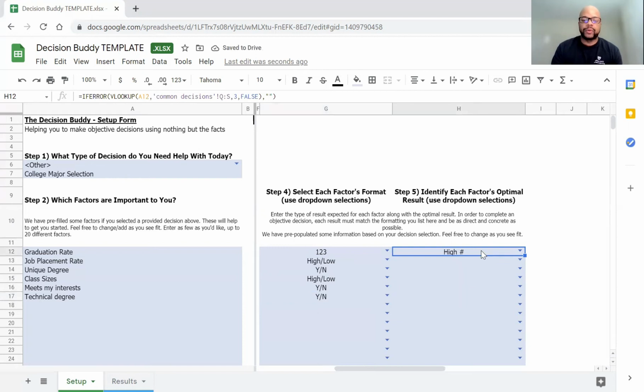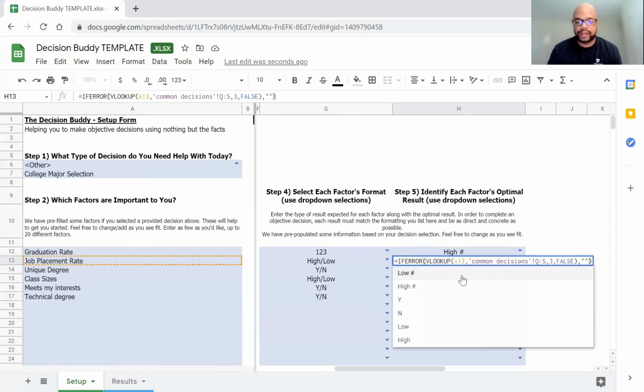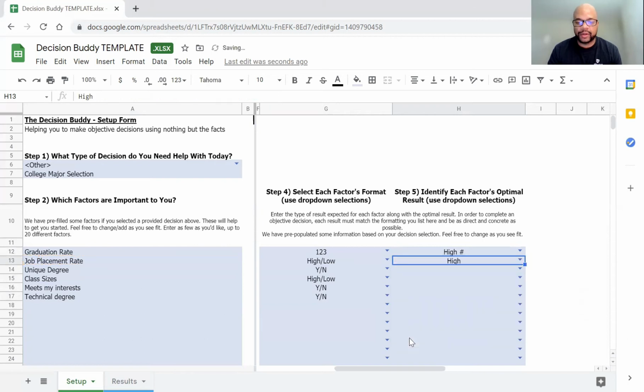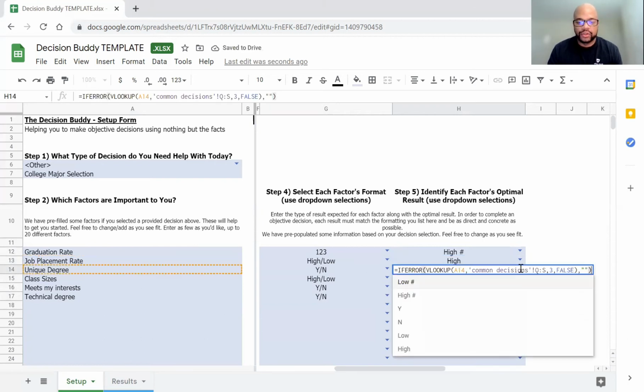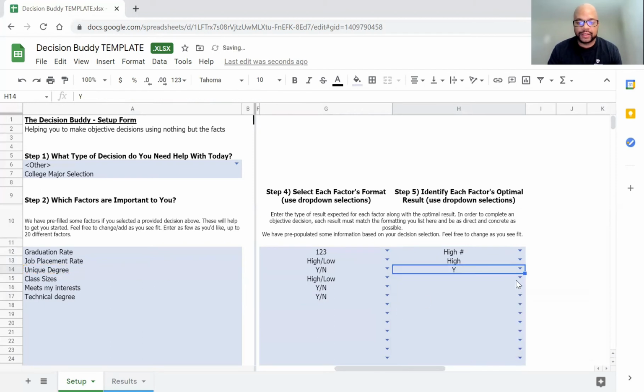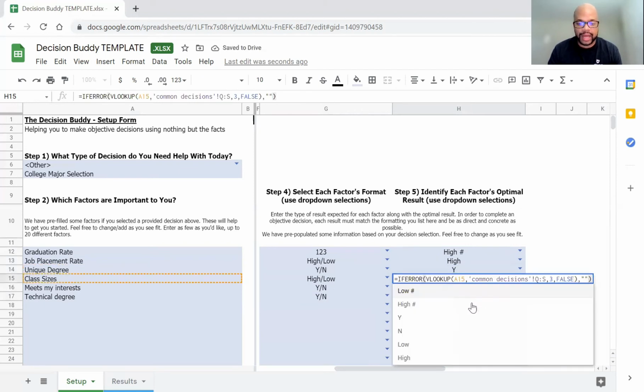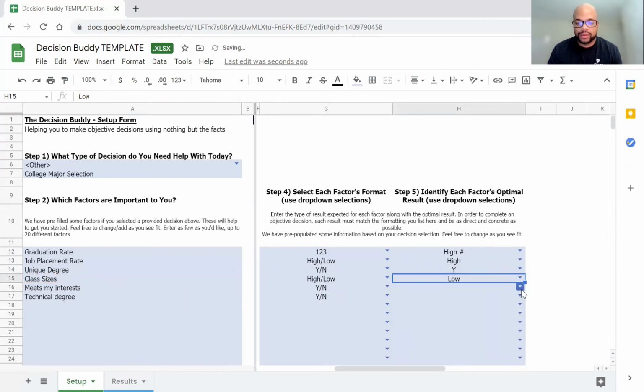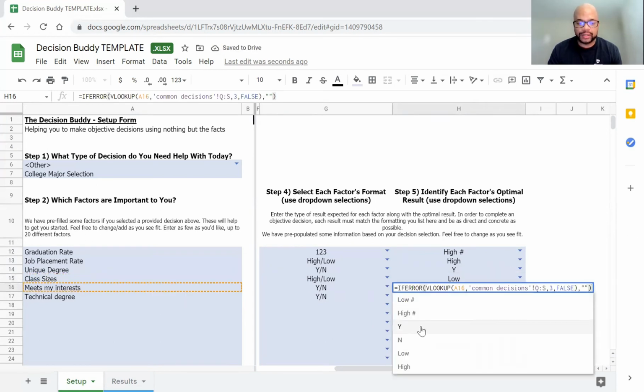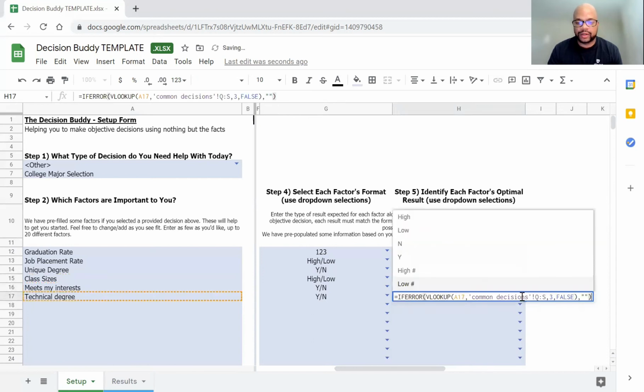So graduation rate, we obviously want one that's a high number, right? We don't want to set ourselves up to fail necessarily. Job placement rate, let's say we're looking for high on that one. It's not a number, but it's a high low, so high is the optimal value. Unique degree, let's say yes is the optimal outcome. Class size, let's call that one low. Meets my interests, yes. And then whether or not it's a technical degree, we're going to say yes.